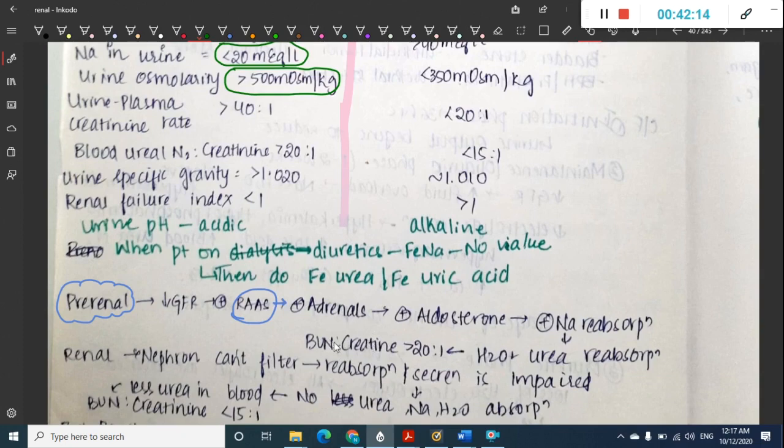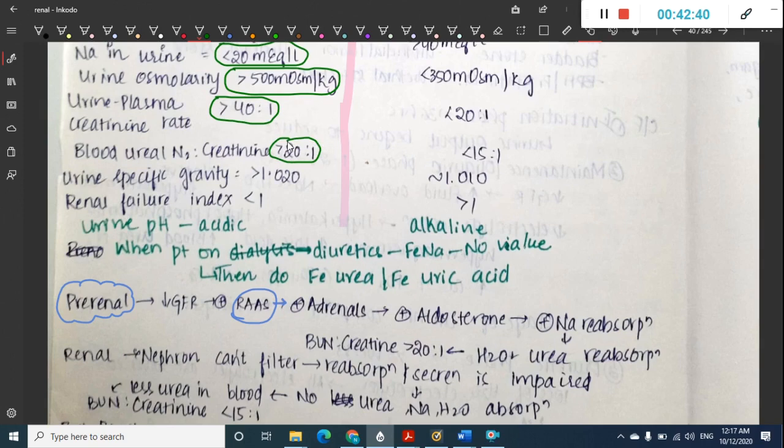Blood urea nitrogen is mainly reabsorbed, whereas creatinine is not reabsorbed, and as a result the urine creatinine is more when compared to plasma creatinine. So that means the urine to plasma creatinine ratio is more than 40:1. Okay, I said the urea is reabsorbed, so as a result blood urea in the blood is more when compared to creatinine, so that is more than 20:1.